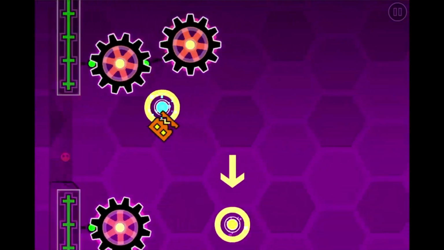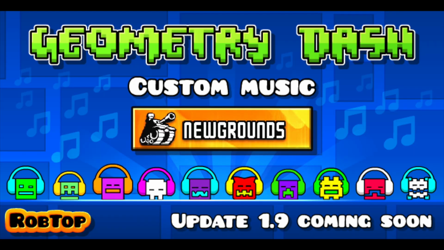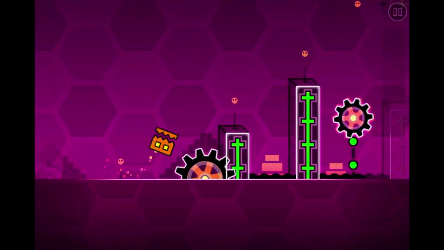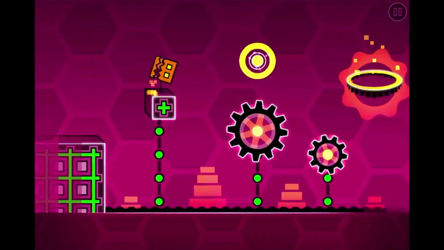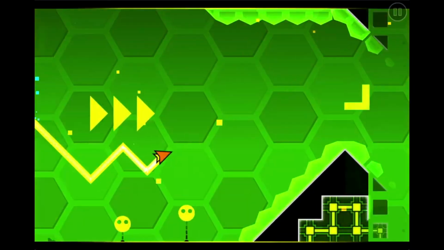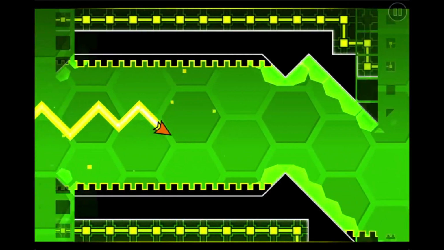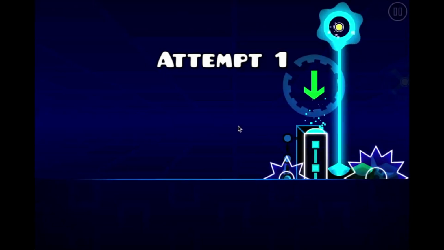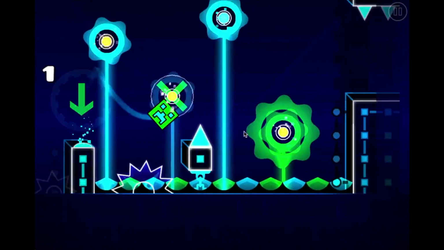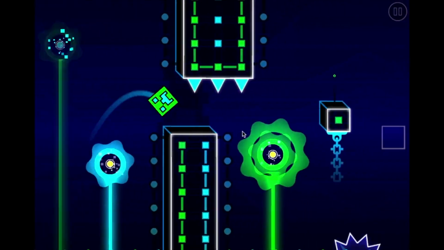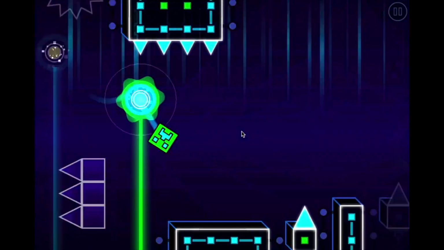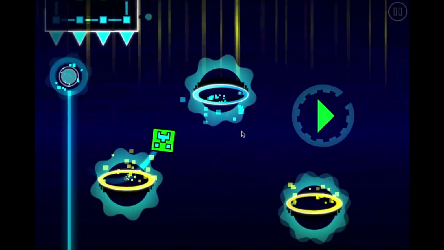RobTop, the game's developer, collaborated with Newgrounds.com to add custom music into the game. All people had to do was look up music on Newgrounds and copy the ID and the URL of the song on Newgrounds to a search in the GD editor. You could download songs, which broadened the option for song sync greatly. So many new people could use these cool songs with cool effects to add in more sync and make their levels more interesting.